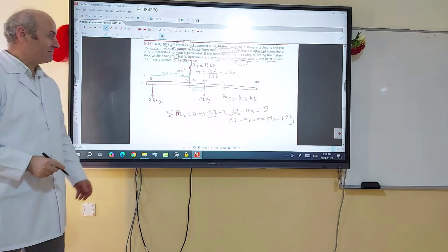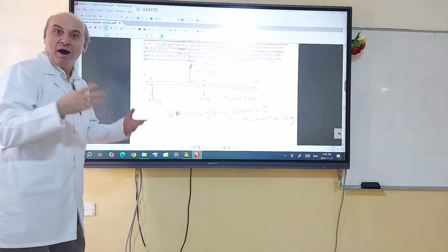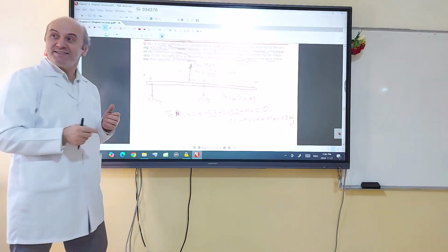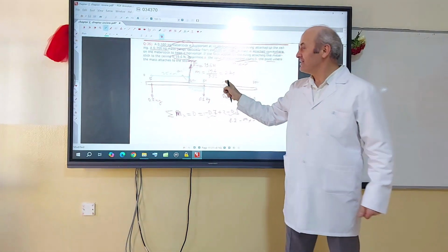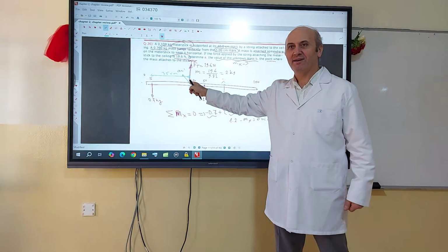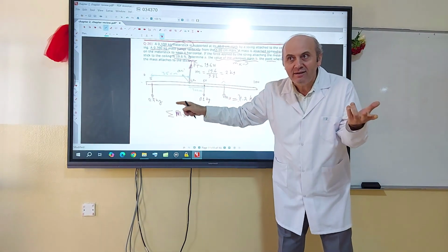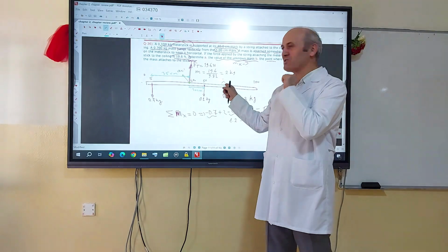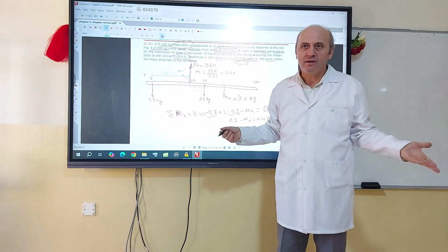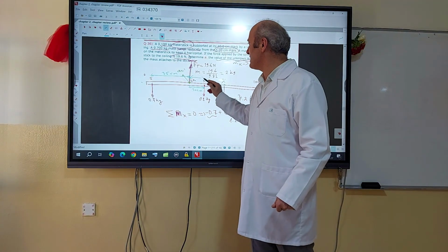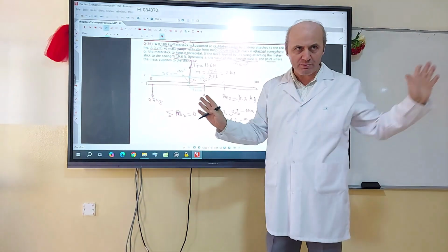What about the distance from this position to the axis of rotation? How can I write it? This position is x. How many centimeters to the axis? x minus 40. Yes, x minus 40. For example, if it was 90, how do you get it? 90 minus 40. If it is x, x minus 40. So I will write this one as x minus 40. Directly I will get the answer when I calculate x.